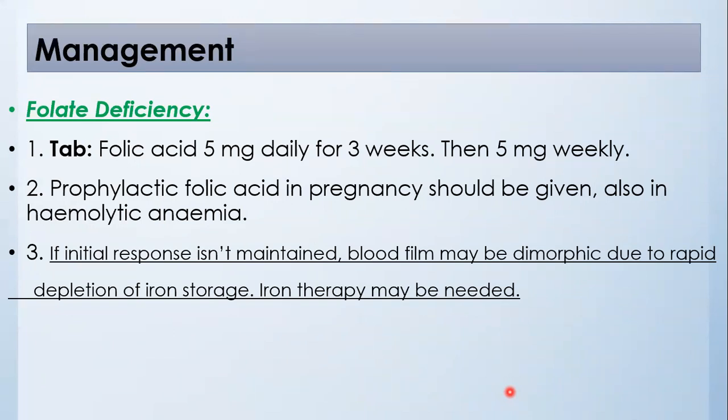If the initial response is not maintained after giving the therapy, the blood film may be dimorphic, which includes both microcytic and macrocytic changes due to rapid depletion of iron storage. After therapy, iron is used more rapidly, and then iron therapy may be needed.